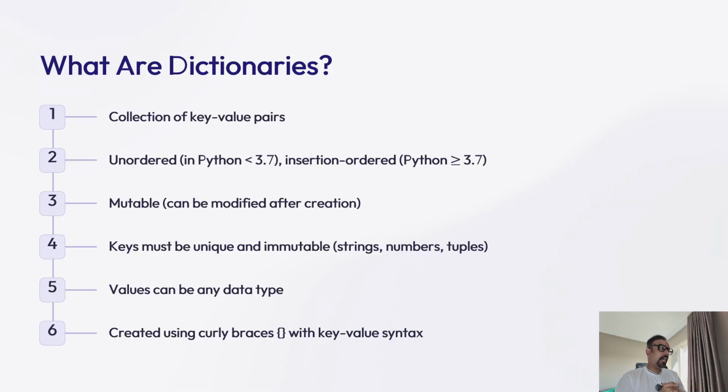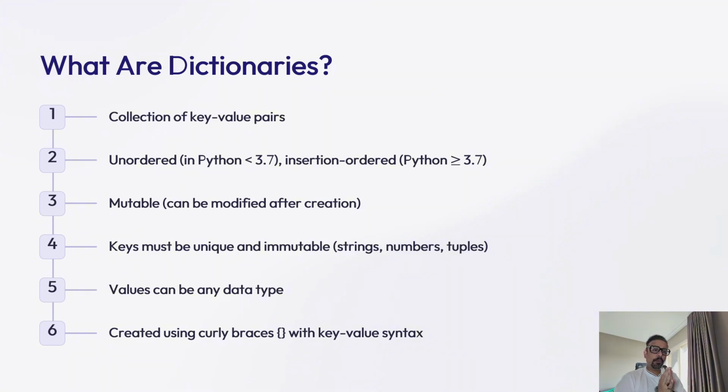So let's start by understanding what dictionaries are. Dictionaries in Python store values as key value pairs, just like our real world dictionary. Suppose I want to understand the meaning of the word machine learning. If I open a dictionary, on the left hand side there would be the word machine learning, and on the right hand side there will be the meaning of that word. Consider this as a key value pair. The same way, you will have a name and you will have a value for that specific name. That is the association between both of them.